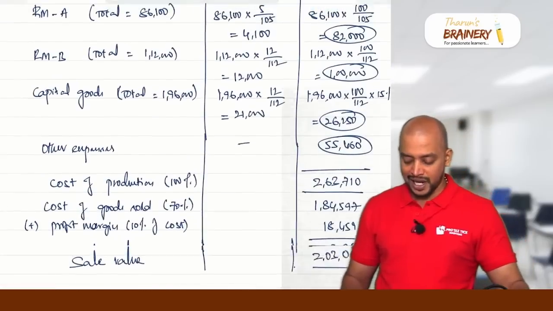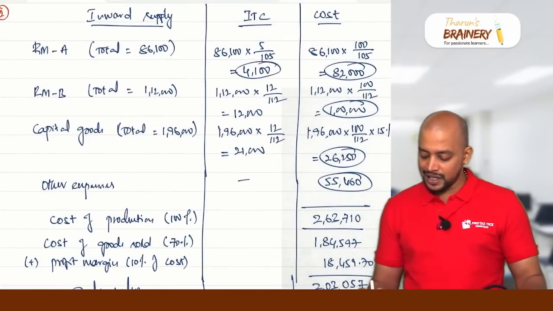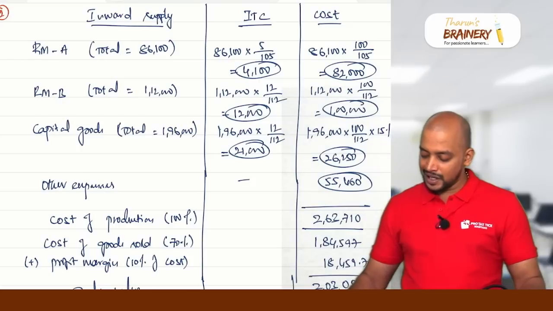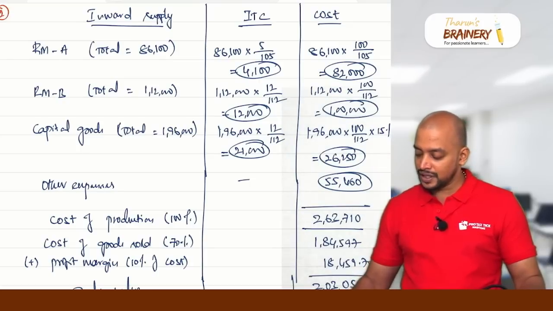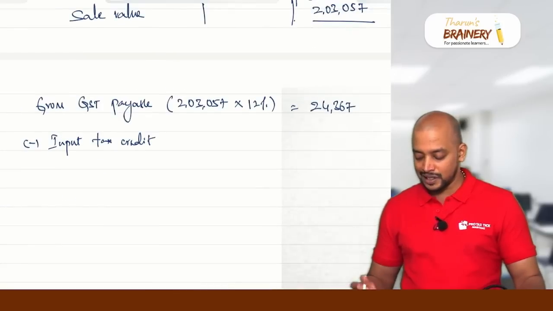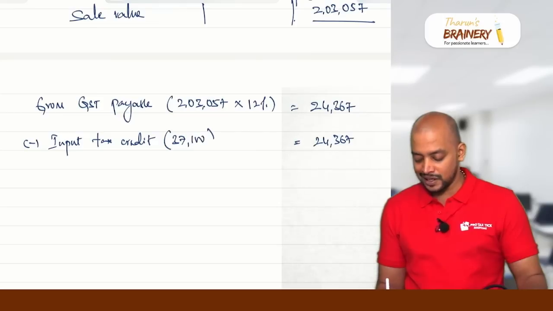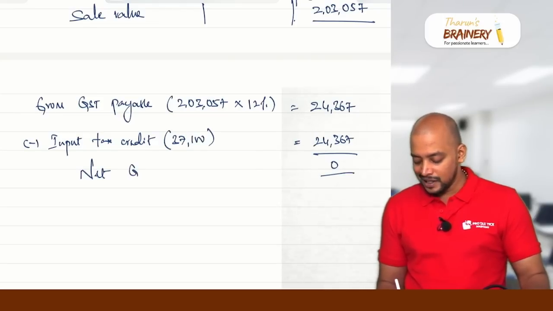So what is the input tax credit? If you see, 4,100, then 12,000 and 21,000. So we have 37,100. We can use it against the 24,367. Total we have 37,100, and we will use it, so the net liability will become 0. Net GST payable will become 0.